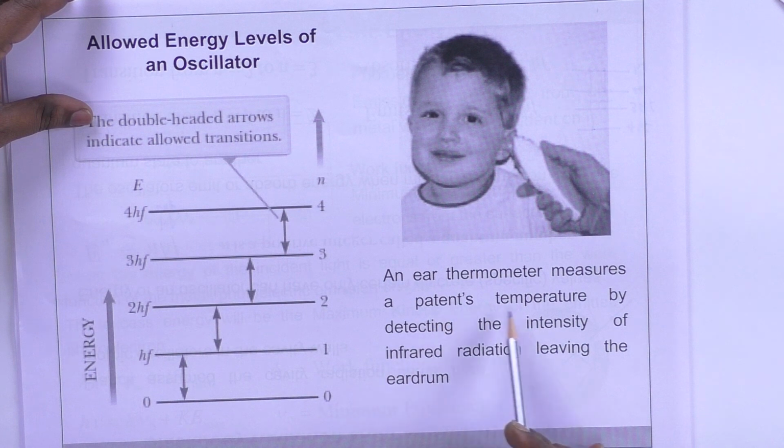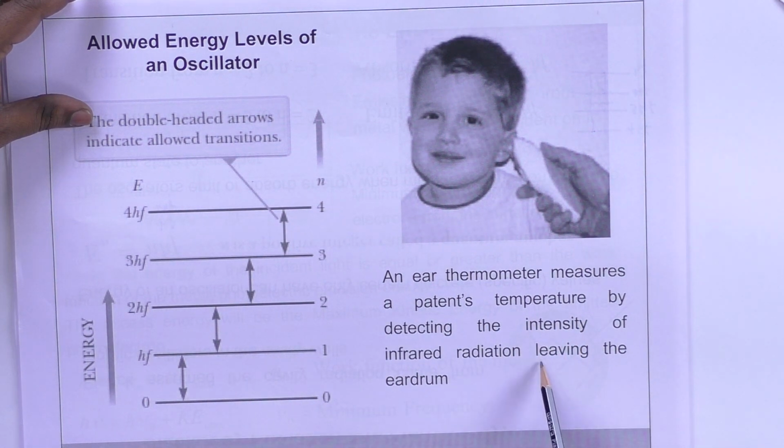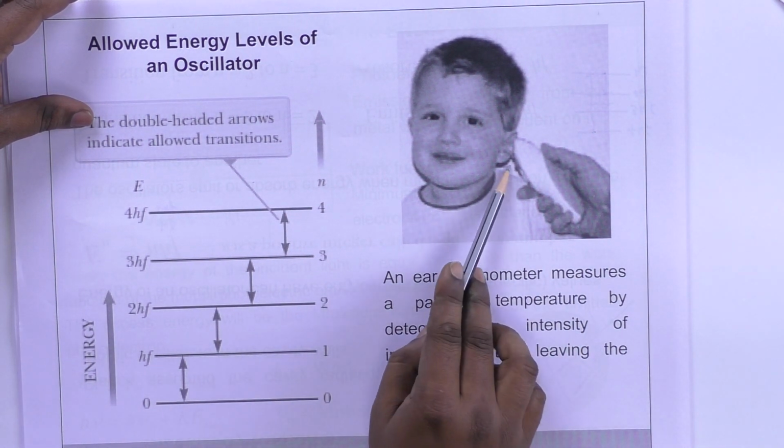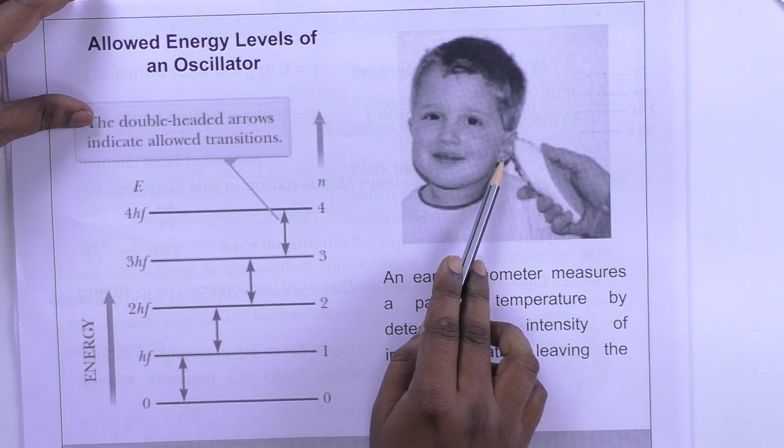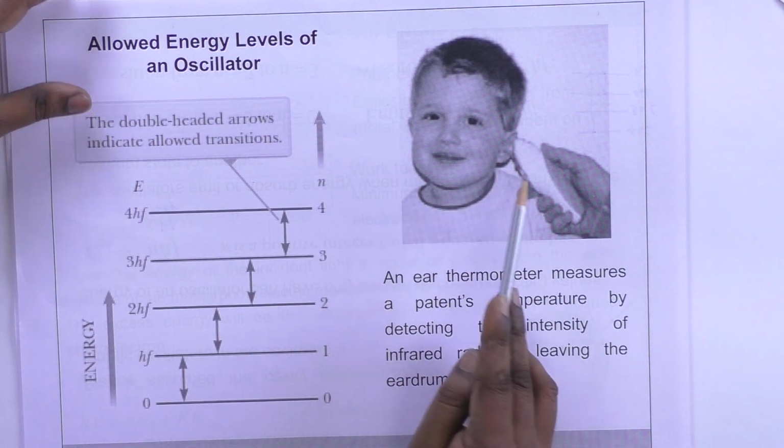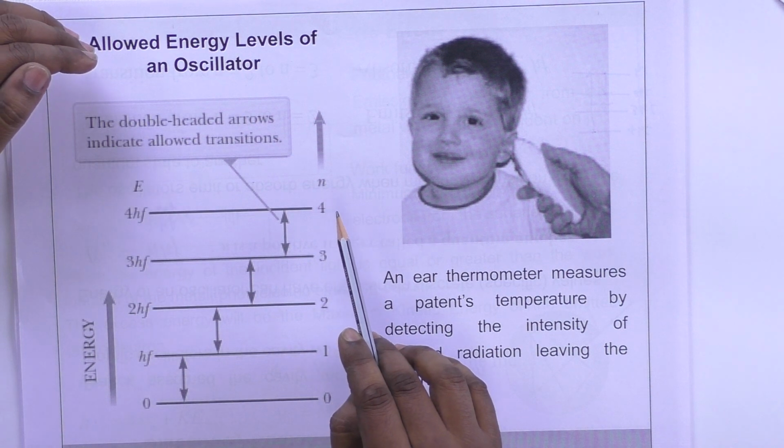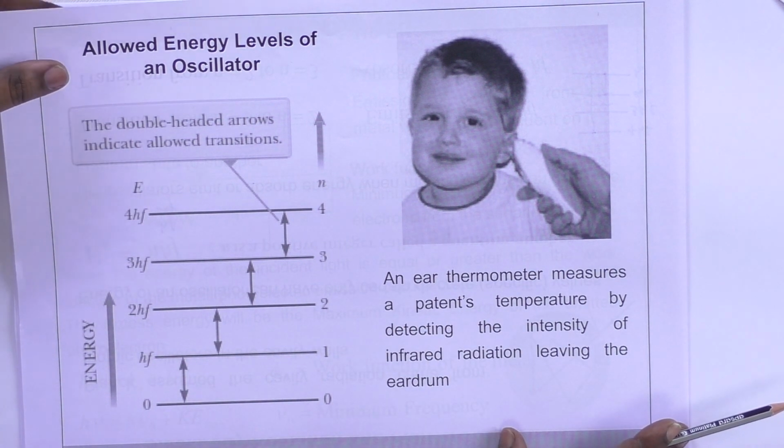An ear thermometer measures a patient's temperature by detecting the intensity of the IR emission leaving the eardrum. So the ear thermometer senses the IR radiation emitted by the ear, and from that it calculates the temperature of the object, the human body.